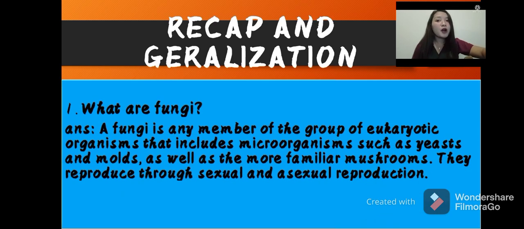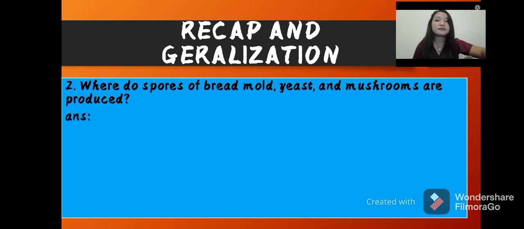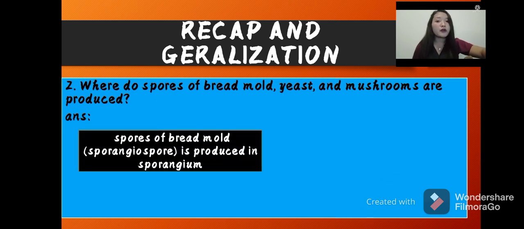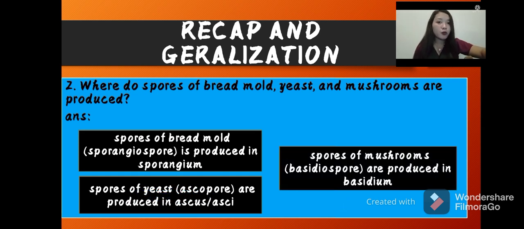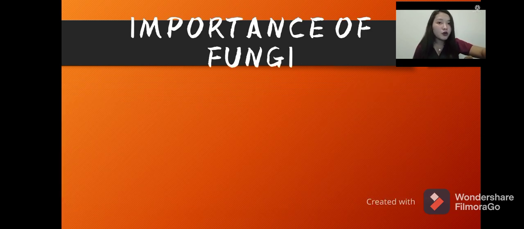So to recap our discussion for today, again, fungi is any member of the group of eukaryotic organisms that includes microorganisms such as yeast and molds, as well as more familiar mushrooms. Spores in mushrooms, the basidiospores, are produced in basidium. Spores of bread mold, the sporangiospores, are produced in sporangium. Spores of yeast, the ascospores, are produced in ascus or asci.